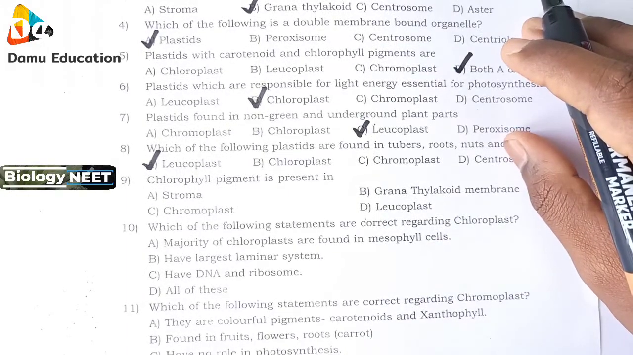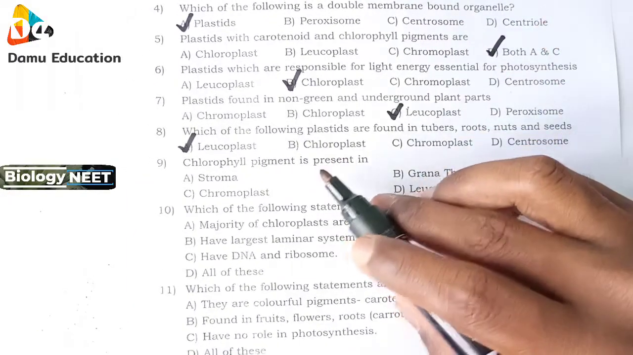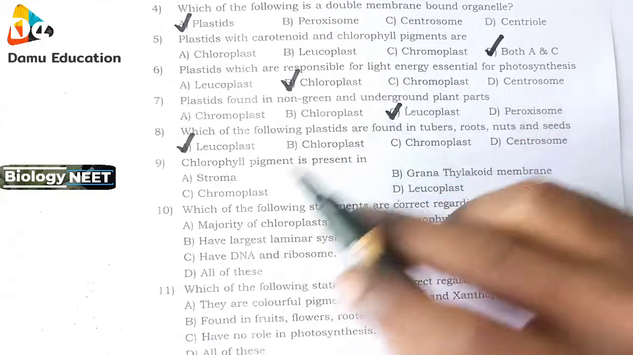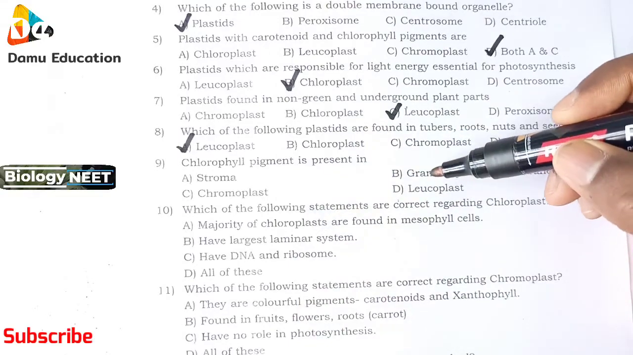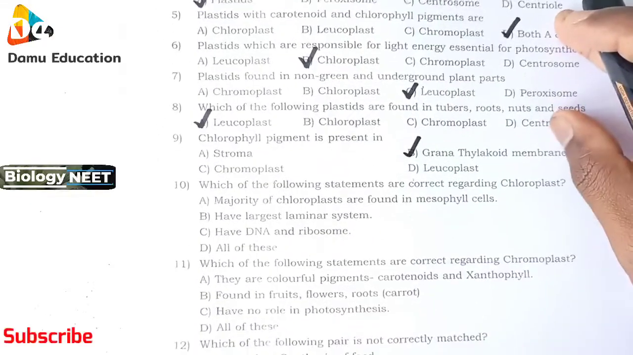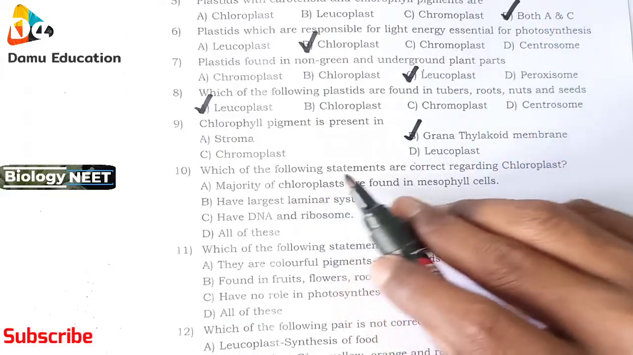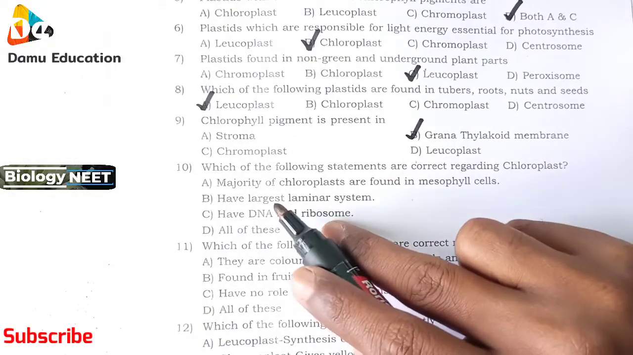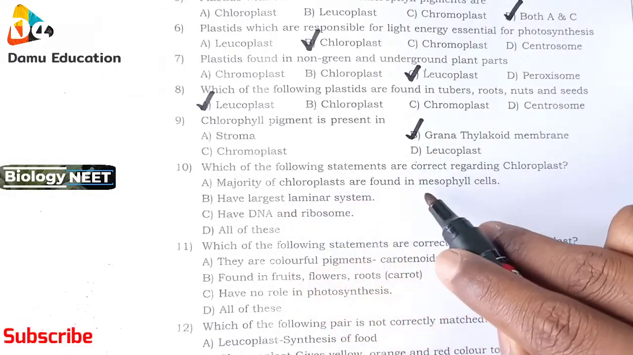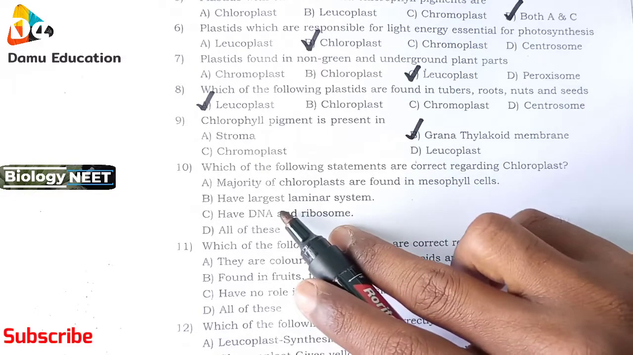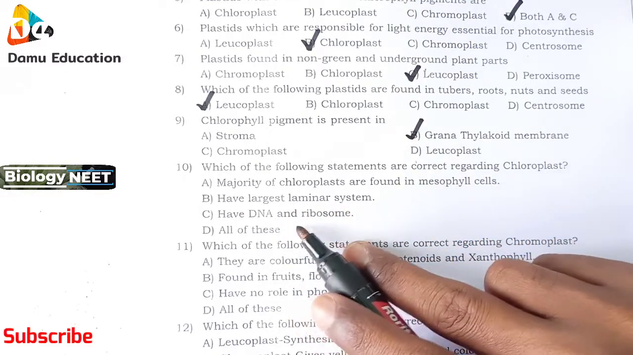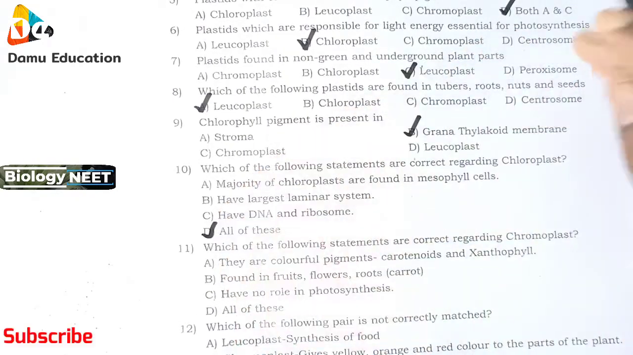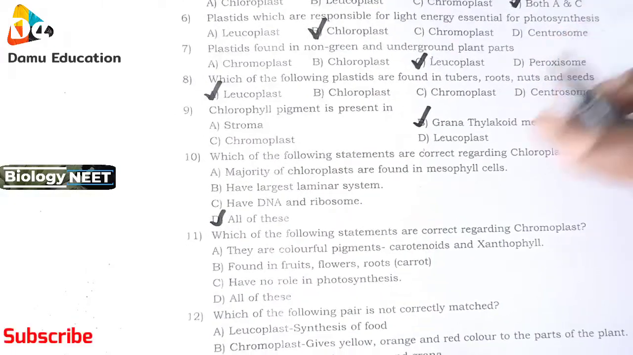Then ninth one: chlorophyll pigment is present in: first one stroma, second one grana, thylakoid membrane, and chromoplast and leucoplast. So ninth one we know is grana, thylakoid membrane. Then 10th one: which of the following statements are correct regarding chloroplast? Majority of chloroplasts are found in mesophyll cells, have a largest laminar system, have DNA and ribosomes, all of these. So 10th one is option D, all of these.